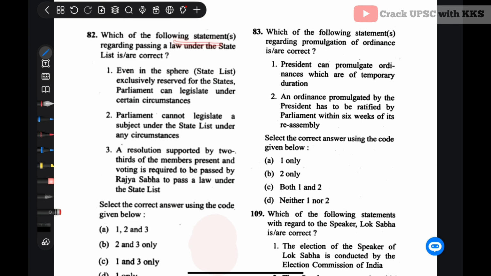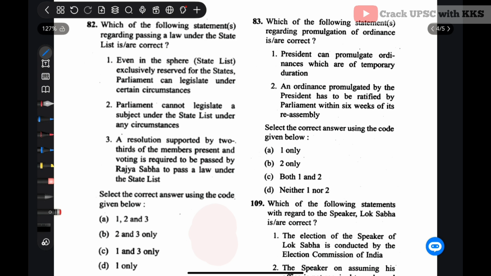Which one of the following statements regarding passing a law under the state list is correct? Even in the sphere exclusively reserved for the states, Parliament can legislate under certain circumstances. That is correct. Parliament cannot legislate on a subject under the state list under any circumstances. No, there are five special circumstances under which Parliament can make laws on subjects mentioned under the state list. A resolution supported by 2/3 of the members present and voting is required to be passed by Rajya Sabha to pass a law under the state list.